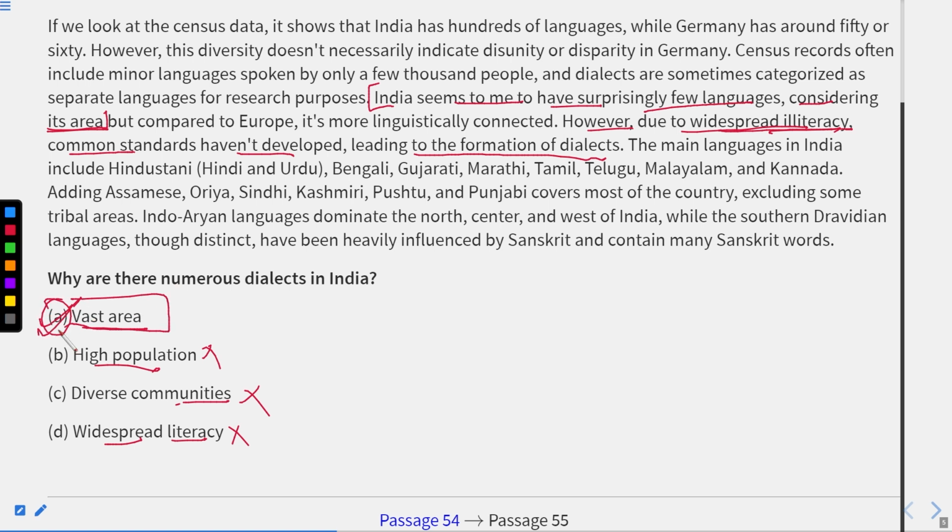Vast area means there are many people in India. There are many languages spoken in India, though there are few languages. But according to that, for example, suppose there are 29 states. And if we talk about the north states, the southern states, the eastern state, the western state, the center states, okay. And if you see on each and every place, the state or the cities, in fact, if they change, the language of people also changes.